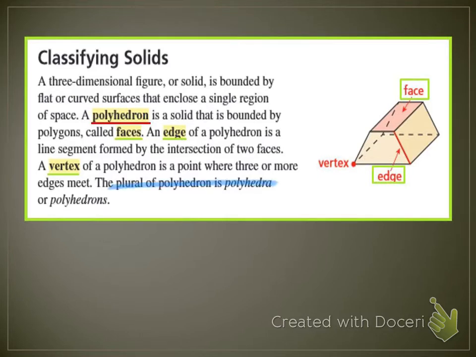And I'll explain that. But the vertex is where corners are. There are 1, 2, 3, 4, 5, 6, 7, 8 vertices here. When you don't say polyhedrons, you say polyhedra. I guess you can say polyhedrons as well. I think that's the easier way to do it, just polyhedrons.